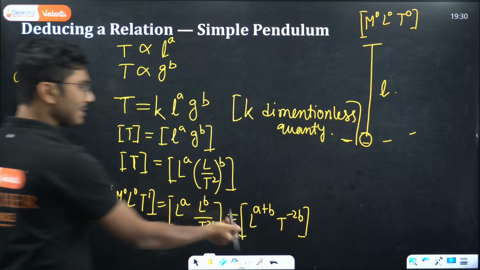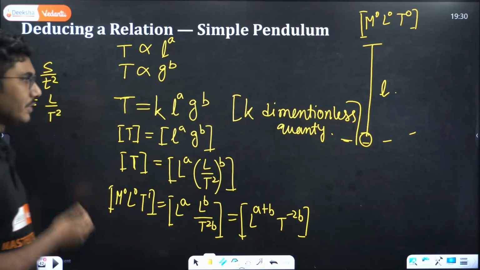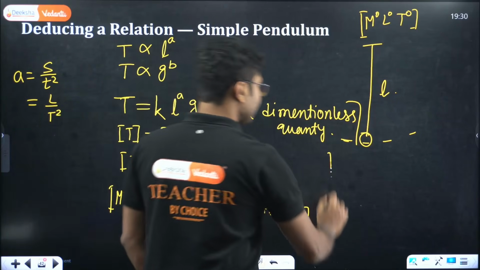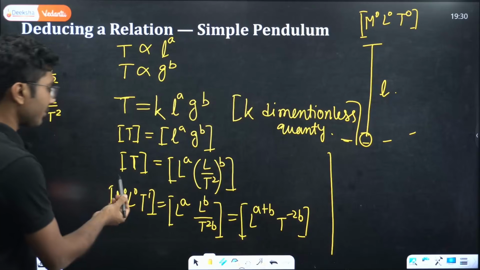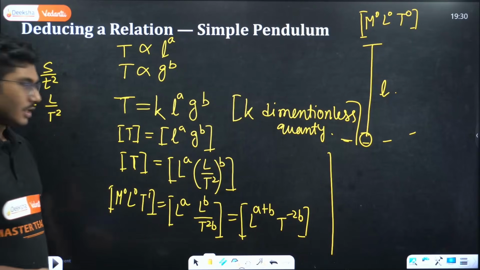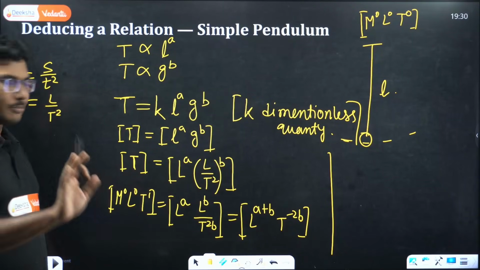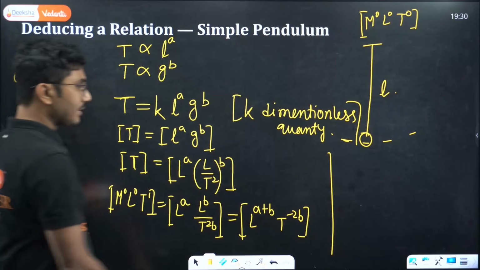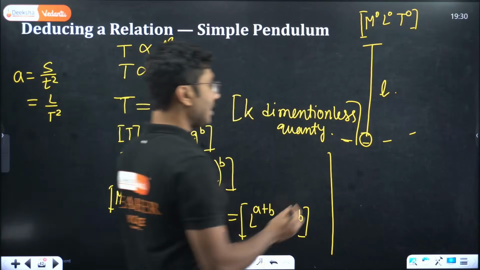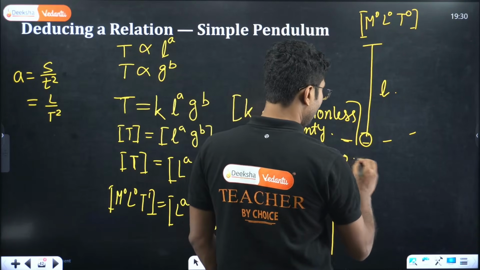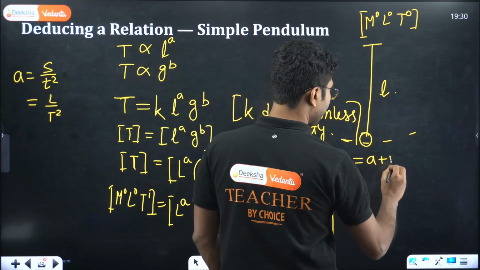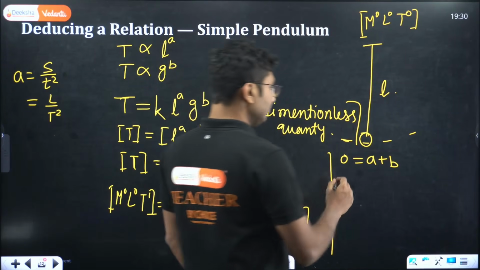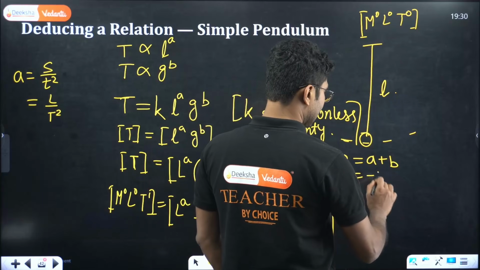So obviously M is not there, M to the power 0 is there on the right as well. When you are comparing these two sides, individually all the powers of M, L and T should match. So M we don't need to consider. L is to the power 0 on the left, and on the right L is a plus b. So 0 must be a plus b, or a equals minus b.